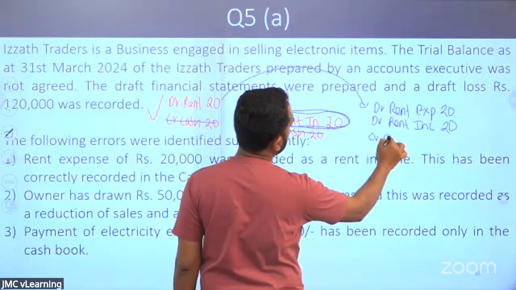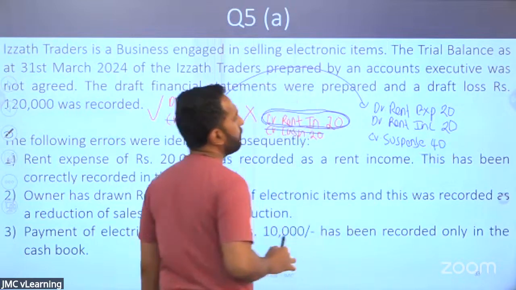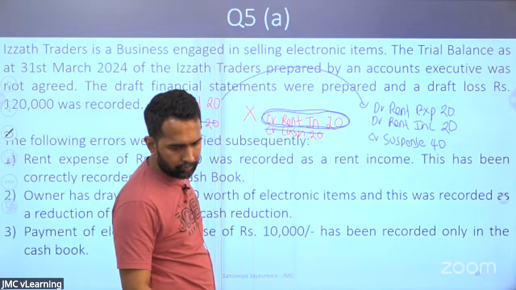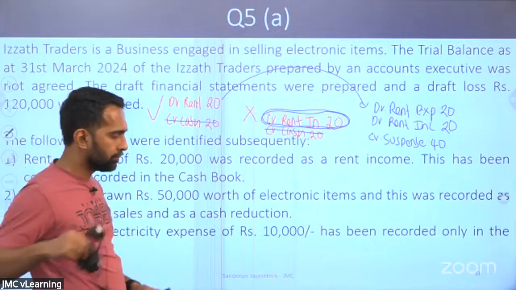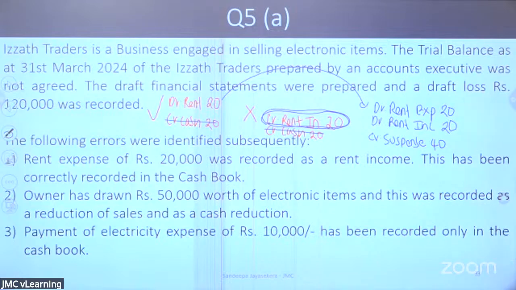Then everything goes to the suspense. Credited to suspense 40 rupees. Okay. Right. Shall we write the entry, Lamai? Right. In the general journal, we'll write the entry.